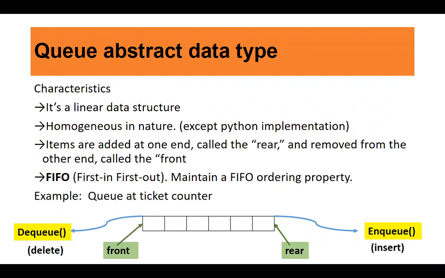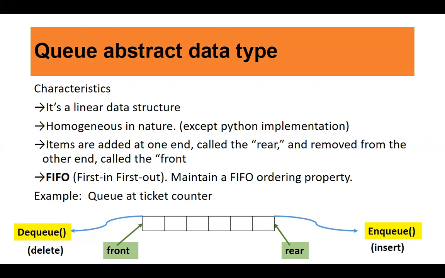We call it abstract because it is the programmer or the user who decides what operations, and how the operations, on that particular data structure can be carried out. Whenever we talk about an abstract data type, each abstract data type has a set of characteristics and a set of operations which can be carried out on it. So right now, we are looking at queue as a linear data structure. What are the characteristics of queue?